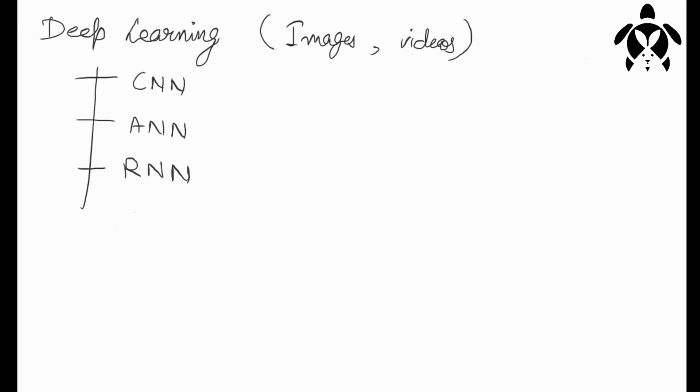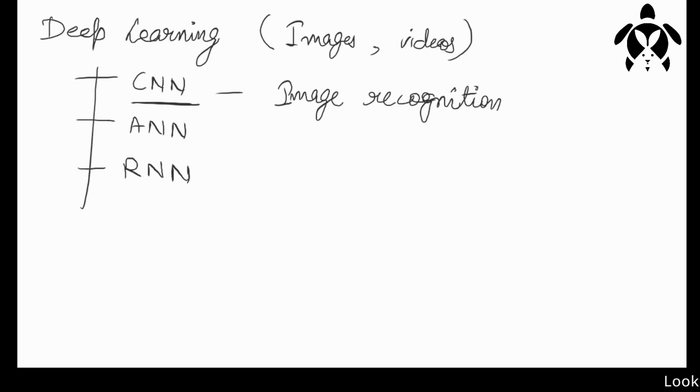In the basics, we will be learning CNN. CNN is convolutional neural network. This is used at the time of image recognition. Do you know what image recognition is? Just like Facebook, have you used Facebook? When you put your photo on Facebook, it is automatically tagged with your name. Here they use image recognition.